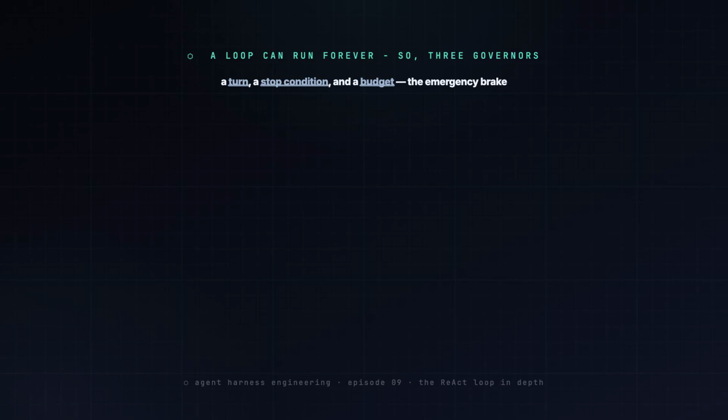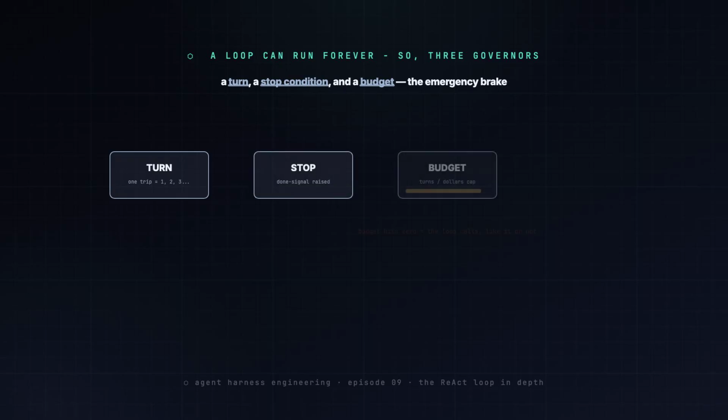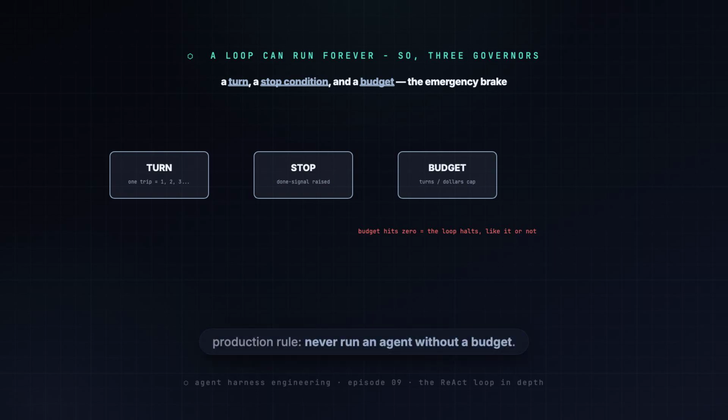So we add 3 controls. A turn is one full trip around the cycle. A stop condition tells it when it's actually done. And a budget, a cap on turns or dollars, is the emergency brake. Production rule: never run an agent without a budget.